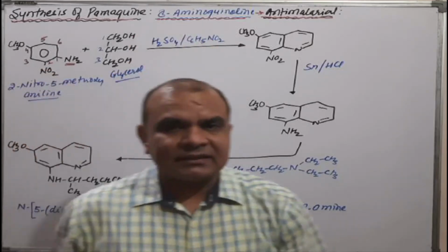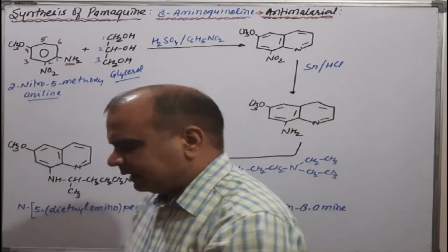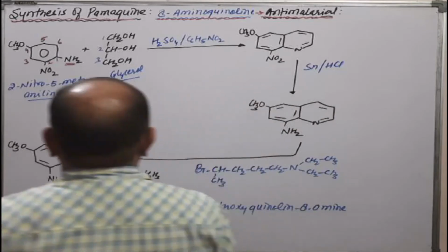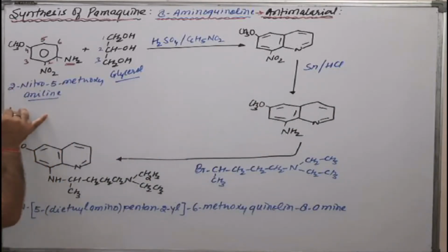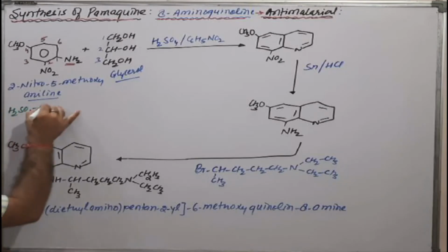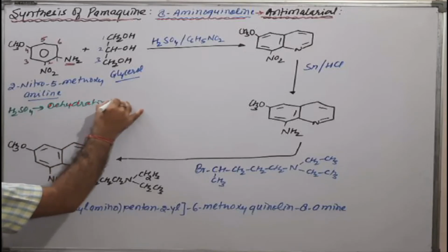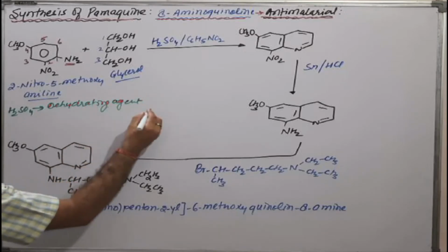Try to understand the exact synthesis or the exact mechanism of what is happening. As you know, H2SO4 acts as a dehydrating agent. What is the meaning of dehydrating agent?